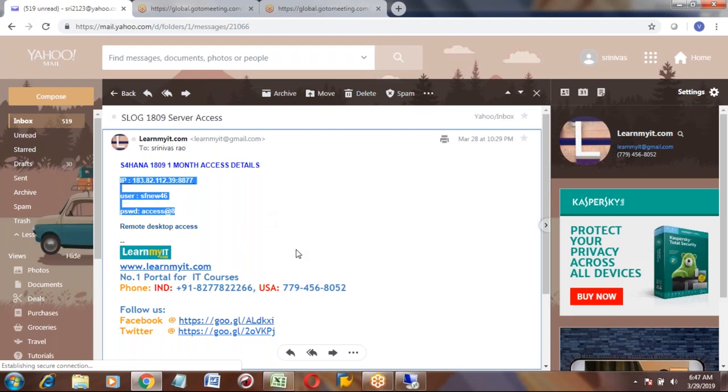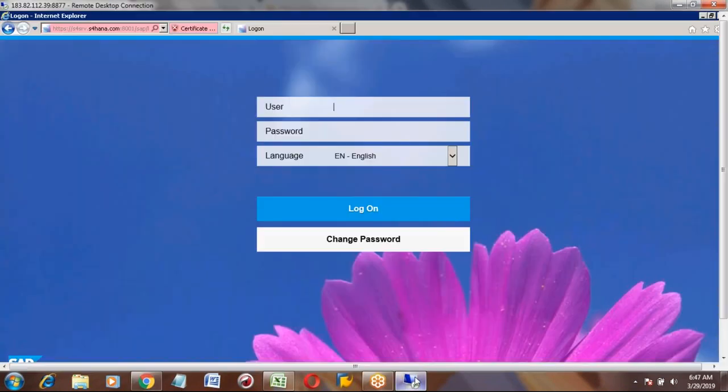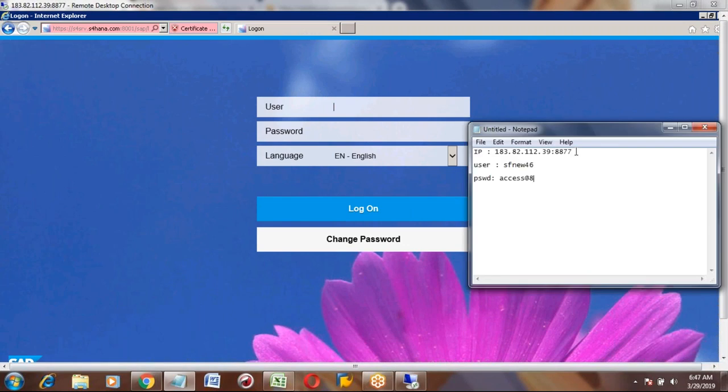So you can note down. I will show you this. This is the IP address, user ID, and password. You have noted down. I will take the screenshot. Just give me 1 second. Okay, I got it. So you can try also.